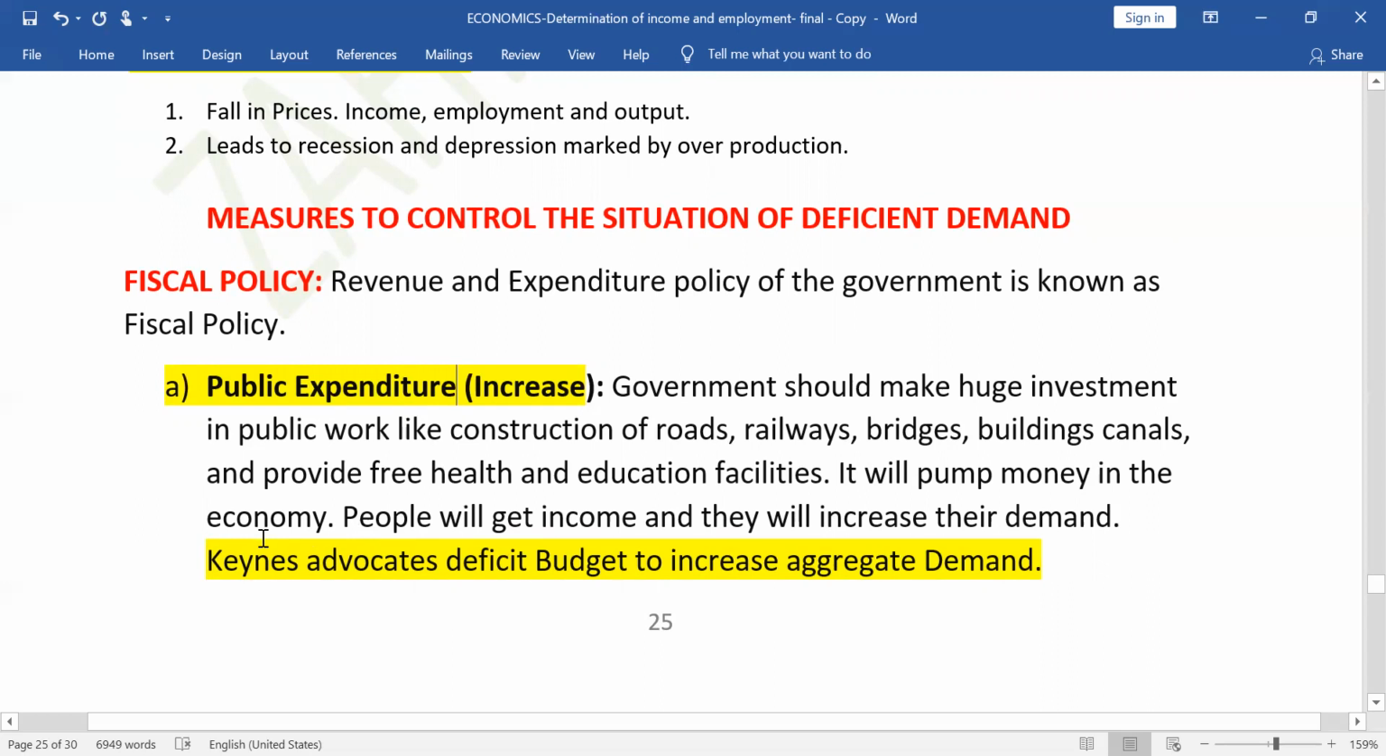John Maynard Keynes, a famous English economist, advocates that deficit budget will help to increase aggregate demand. What is the meaning of deficit budget? Deficit budget is a condition when government expenditure is more than government income.